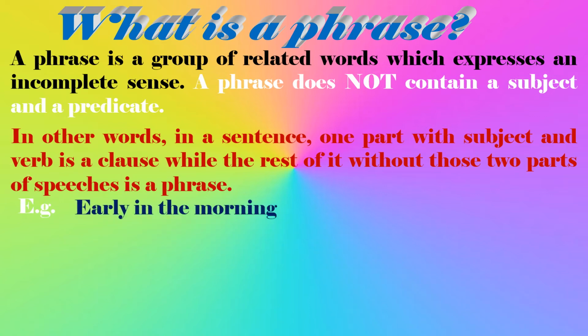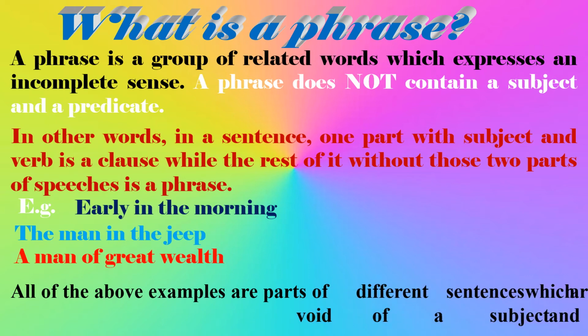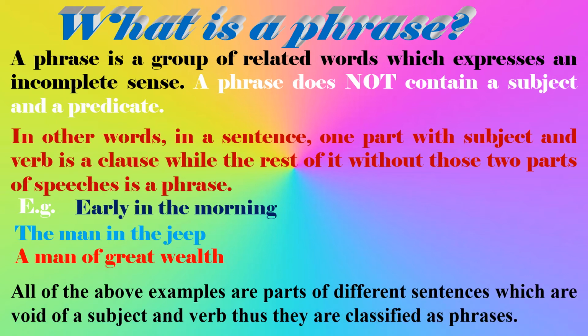For example, early in the morning, the man in the jeep, a man of great wealth. All of the above examples are parts of different sentences which are void of a subject and verb or predicate, thus they are classified as phrases.